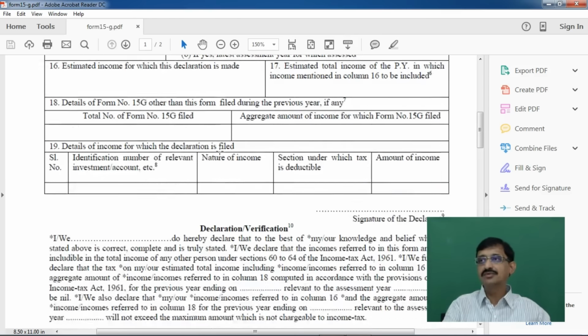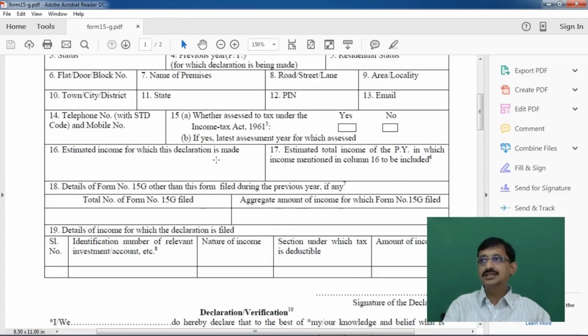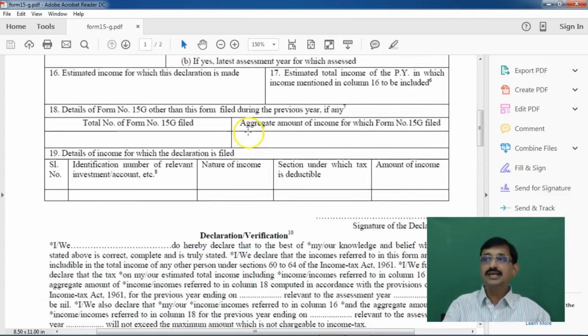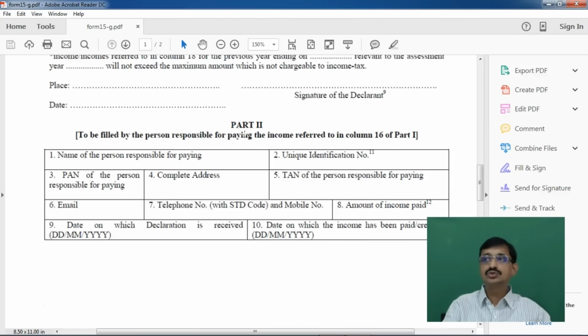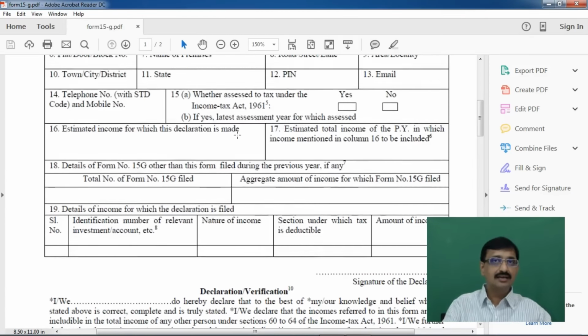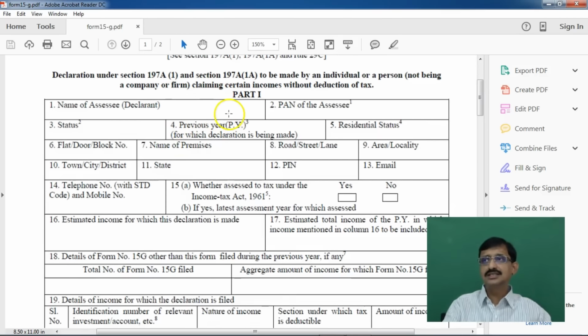Now this form comprises 2 parts. One is part 1, another one is part 2. Part 1 relates to the declaration made by the payee, and part 2 relates to the items which are to be filled in by the payer. So part 1 is for the payee and part 2 is for the payer. Part 1 comprises name, PAN number, etc. We shall go into detail once we fill that particular online form.